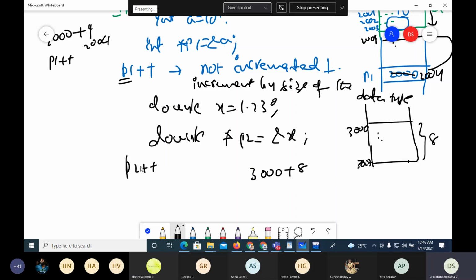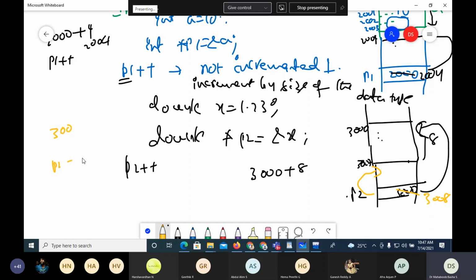Now, when I say P2 plus plus, it is 3000 plus the size of the data item, which is 8 bytes. So it is 3008. Now P2, which was holding 3000, is pointing to this. Similarly, when I decrement, suppose P2 is 3000 and I say P2 minus minus, then it becomes 2992. So it is always incremented or decremented by the size of the data type the pointer is pointing to. So this is very important.